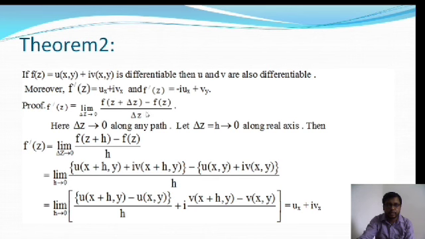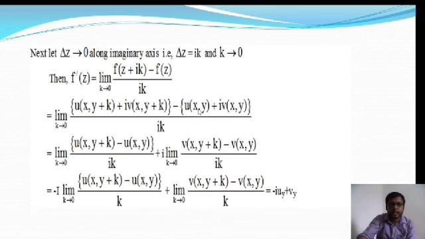Okay, and in that case we will find f dash z is equal to ux plus i into vx. In the second case, we put delta z equal to i into k along the y-axis. Delta z tends to 0 along the imaginary axis, that is delta z is equal to i into k, where k tends to 0, that is delta z tends to 0, and i is the imaginary number, i is equal to root over minus 1, you know. So a similar expression is here.